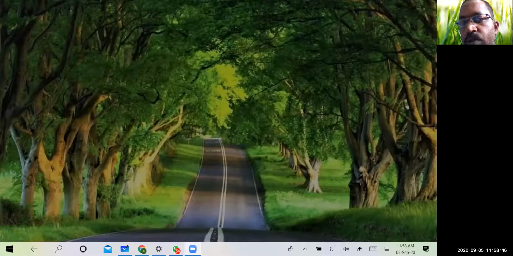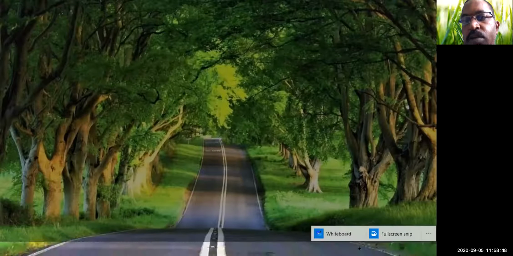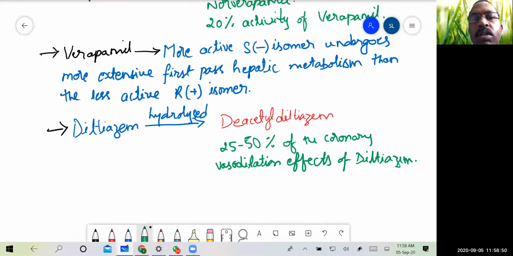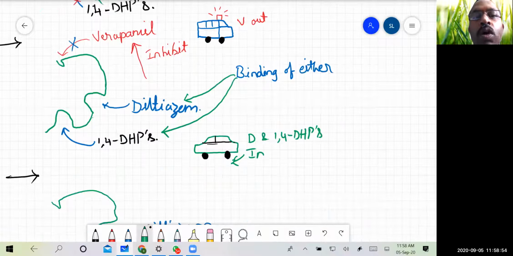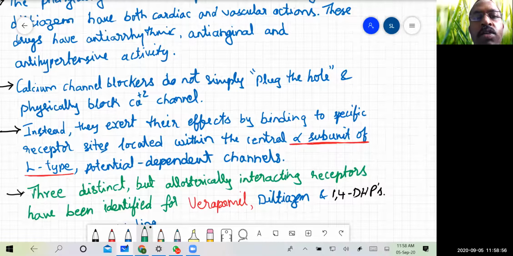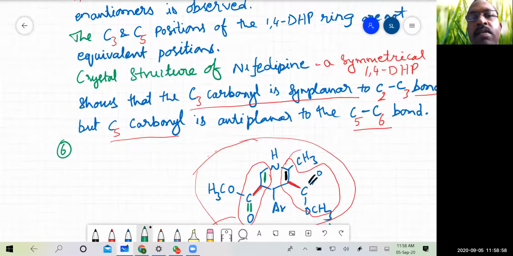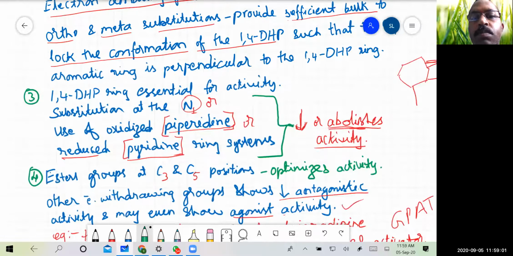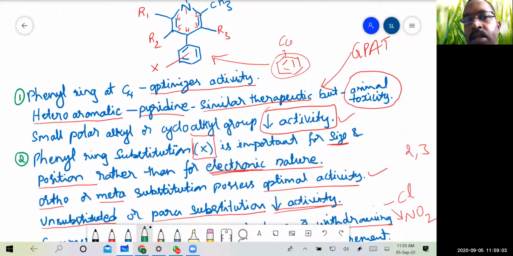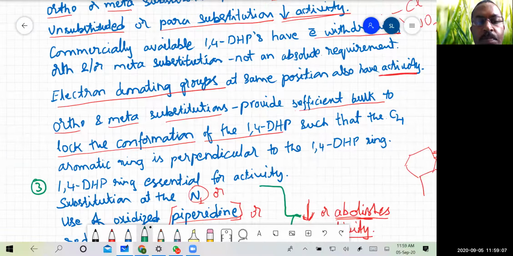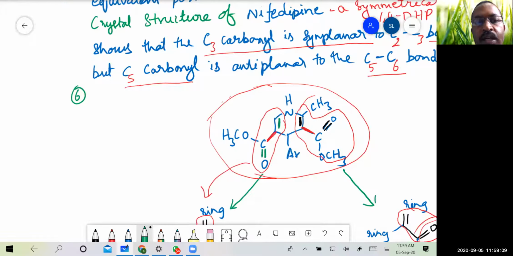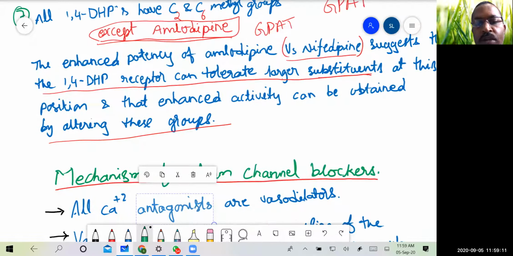Good morning, everyone. Today's class, we will discuss the calcium channel blockers, that is mainly the 1,4-dihydropyridines. We will cover the mechanism of all the classes of 1,4-dihydropyridines as well as verapamil, diltiazem, and other related compounds. So, coming to the mechanism of action of the calcium channel blockers.